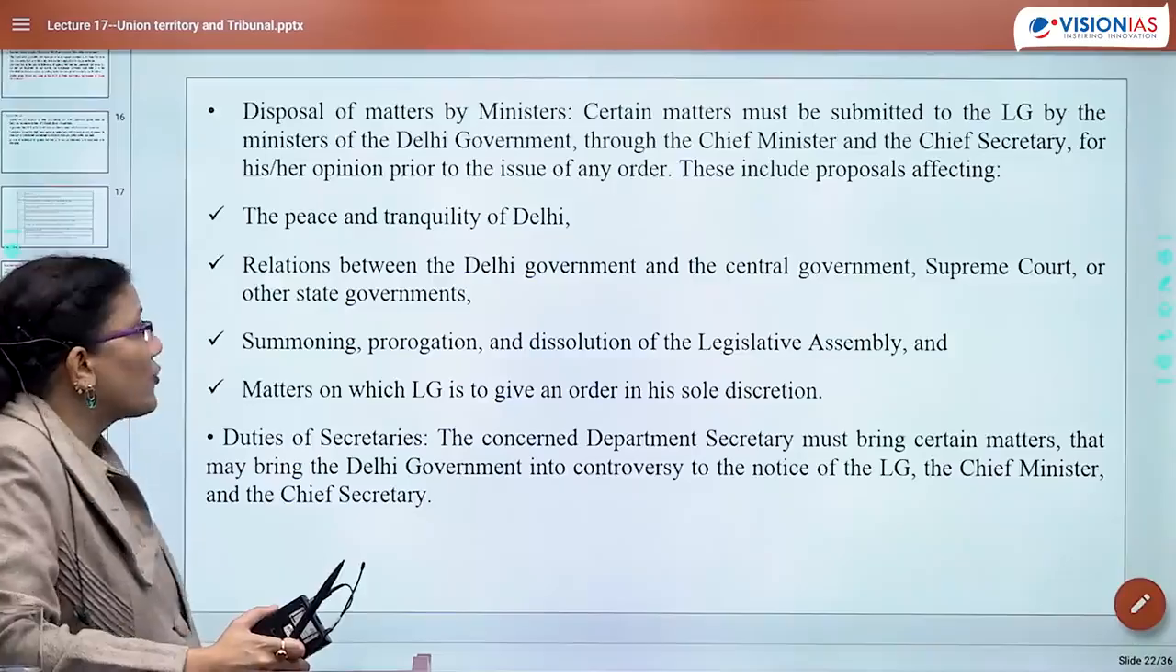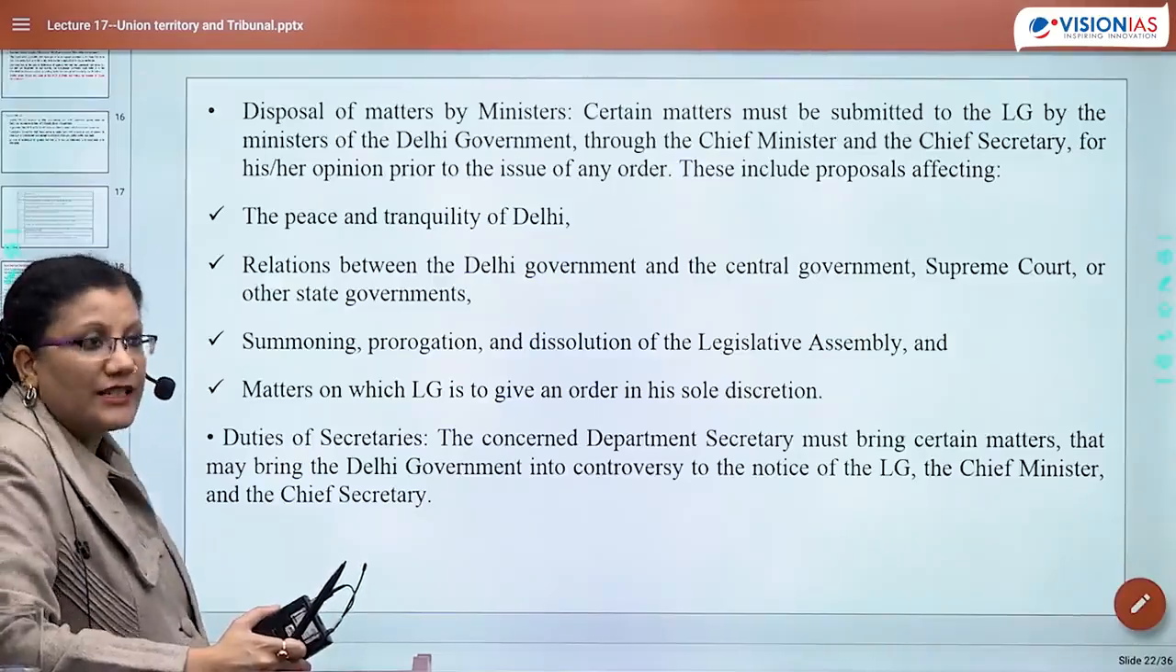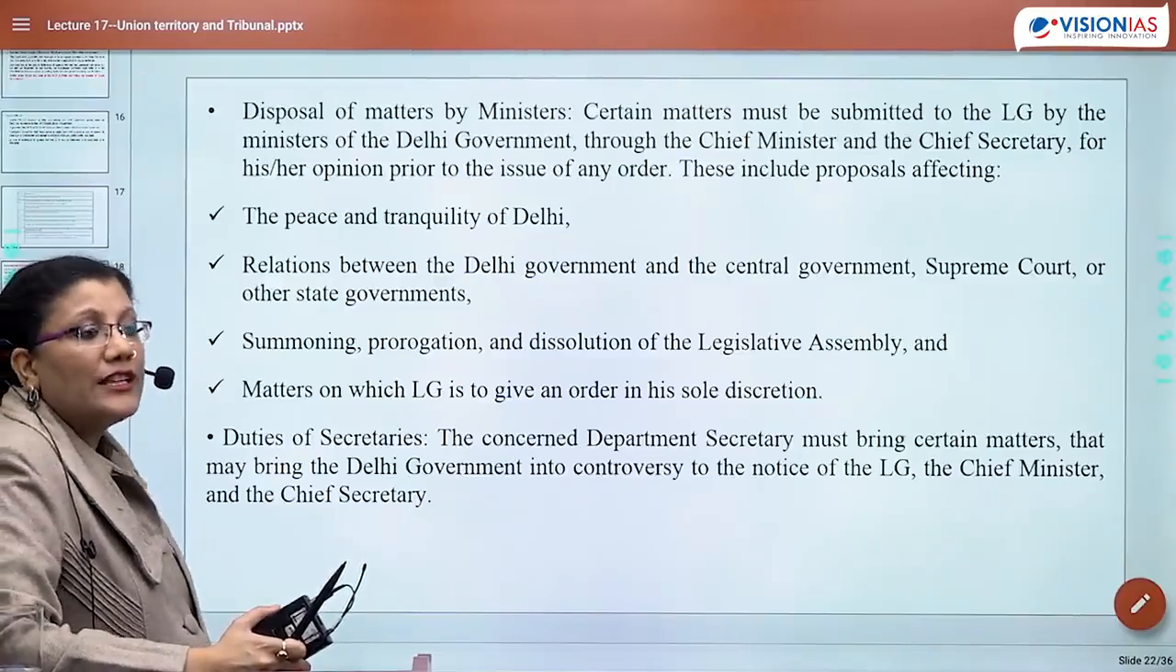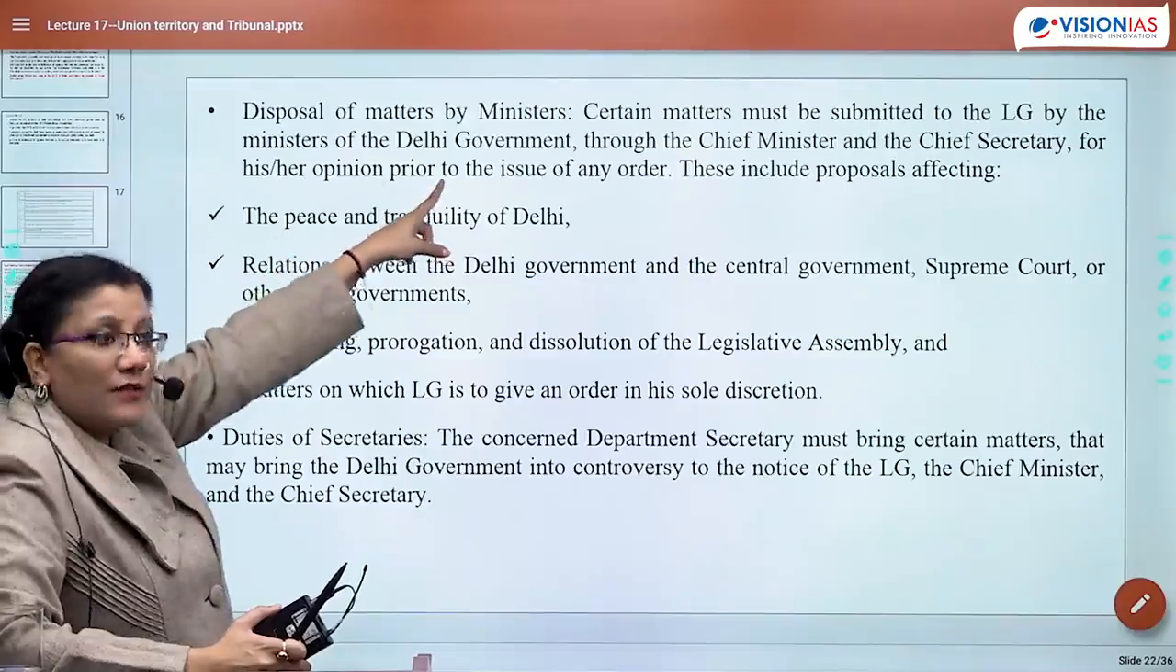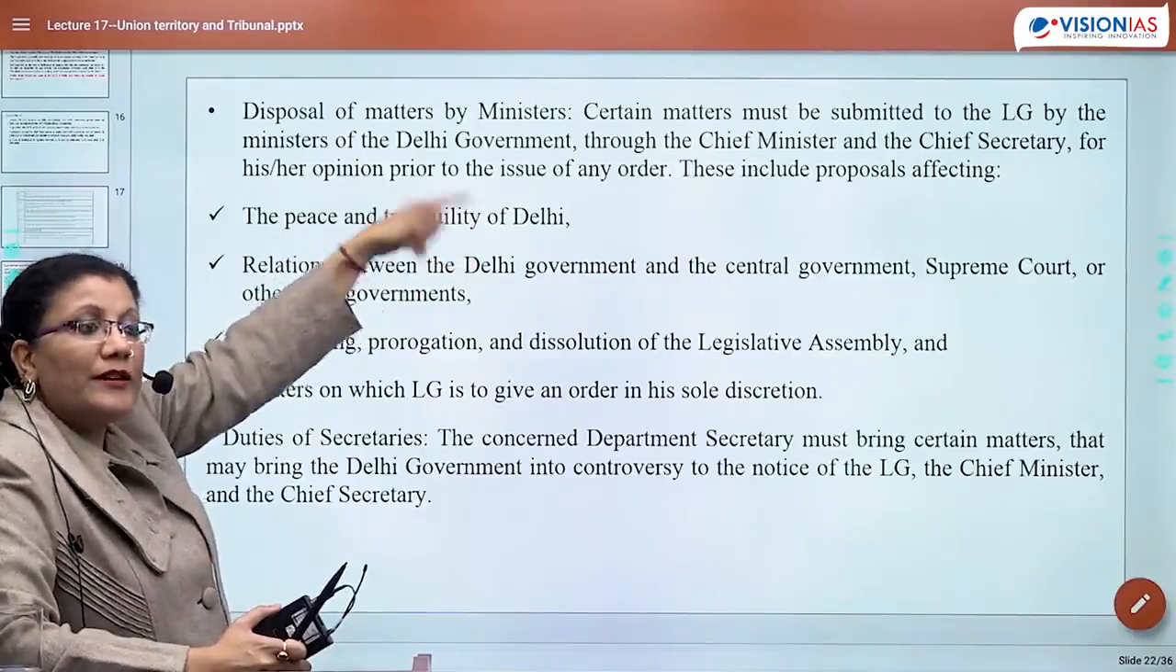How could he summon, prorogue, or dissolve the legislative assembly? So how could he summon or prorogue? No. So the idea is the matter regarding it must be submitted. It is not written that it will be done by the LG.